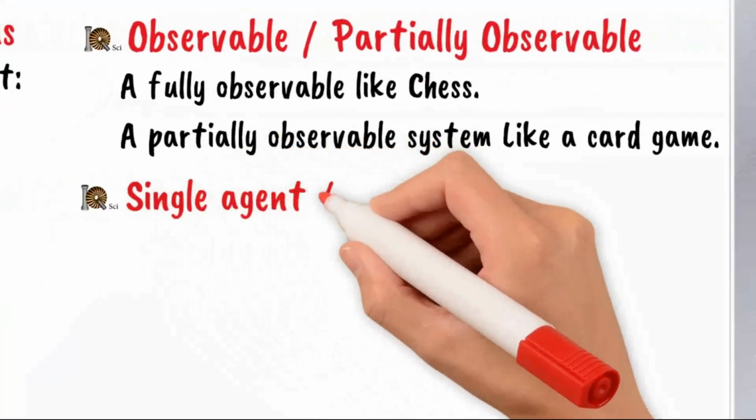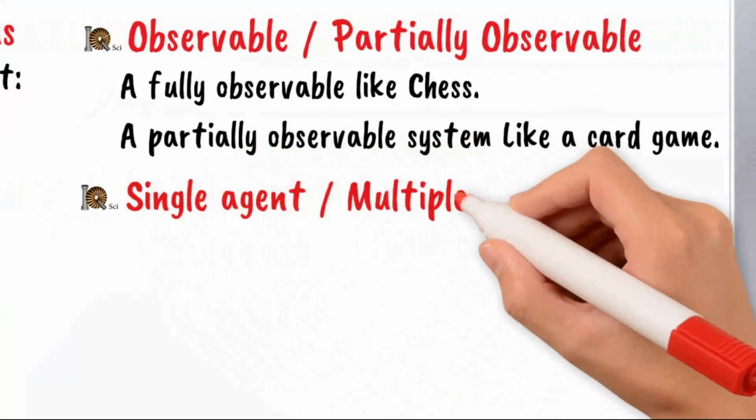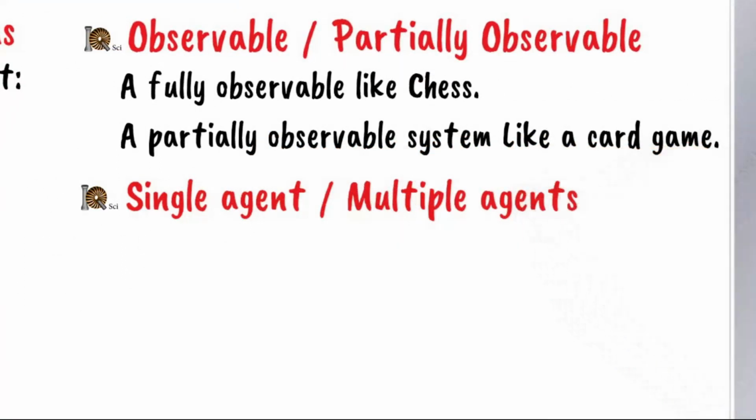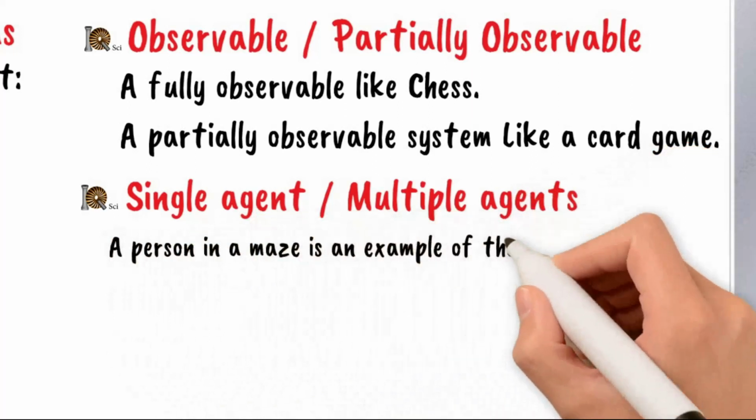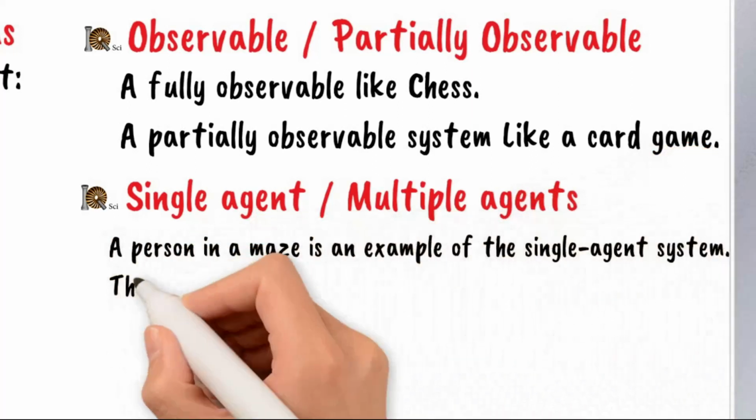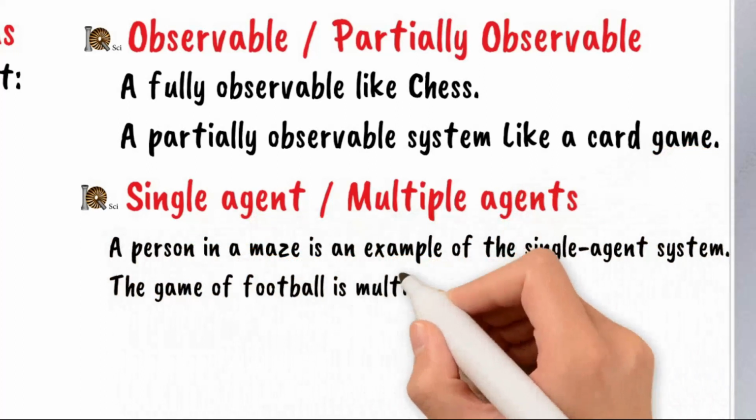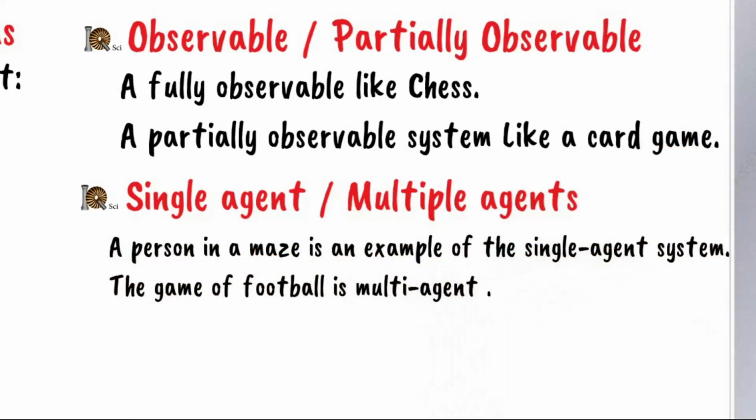Single agent or multiple agents. An environment consisting of only one agent is said to be a single agent environment. A person left alone in a maze is an example of the single-agent system. The game of football is multi-agent as it involves 11 players in each team.